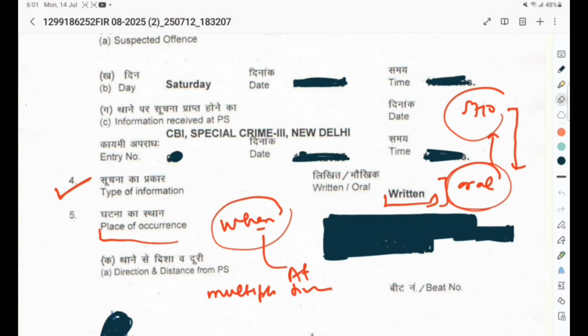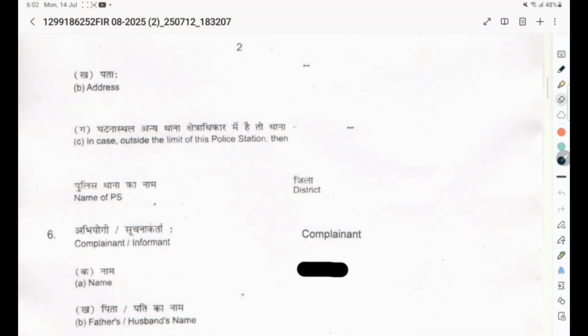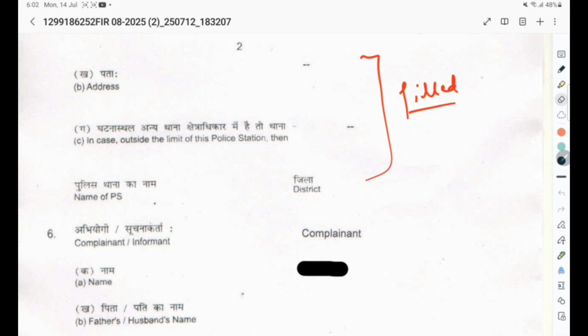So usually it is observed that the FIR is not an encyclopedia. Yes, it is correct. But the material facts are to be specified. In case of non-specification, in case of concealment, we could have the benefit. Apart from that, there are certain columns like address and jurisdiction, which are usually not filled in by the concerned authority. But if it is not filled, then why?